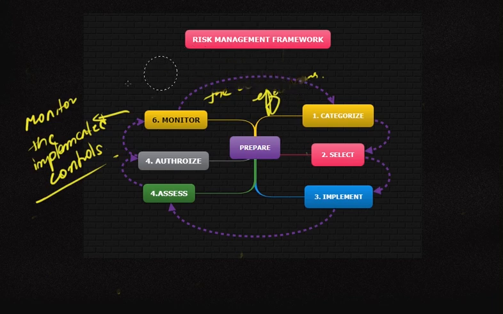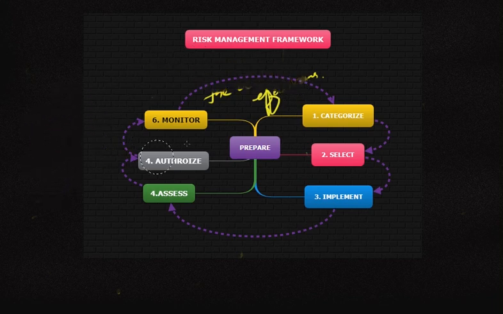So this was all about the risk management framework. One thing to note is that this is a cyclical activity. After monitor, again categorization of systems, information systems, and data is done. Then again controls are selected and implemented to suit the system properly.